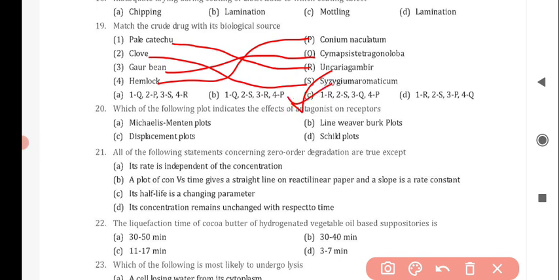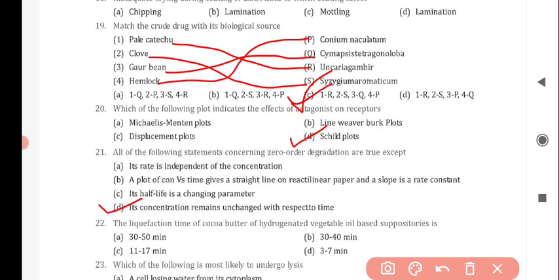Next question is, which of the following plot indicates the effects of antagonist on receptor? And the correct answer is option D, Schild plot. Next question is, all of the following statements concerning zero order degradation are true except, and the correct answer is option D, its concentration remains unchanged with respect to time.